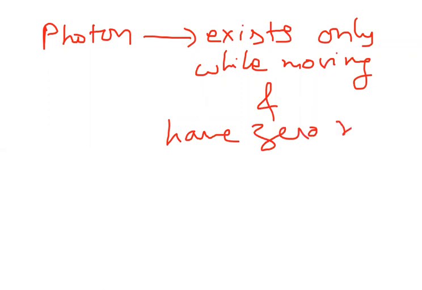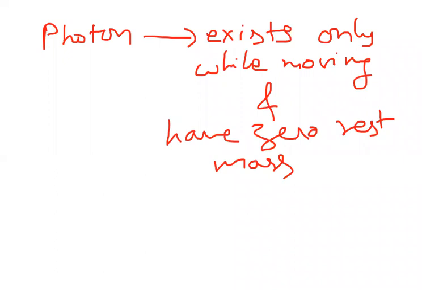The rest mass of a photon is zero. This is the information about the photon.